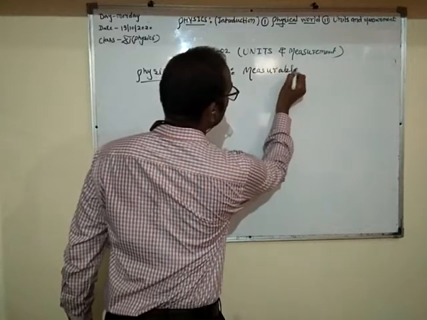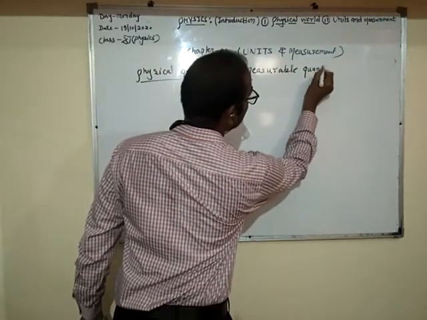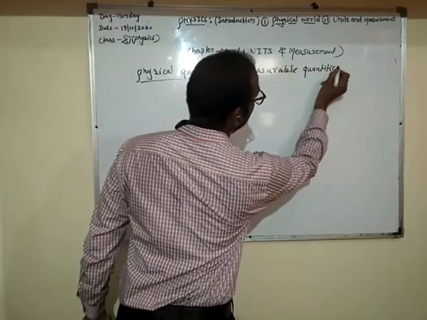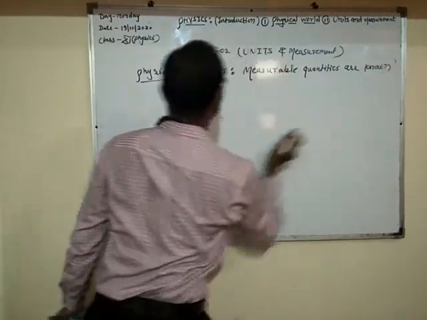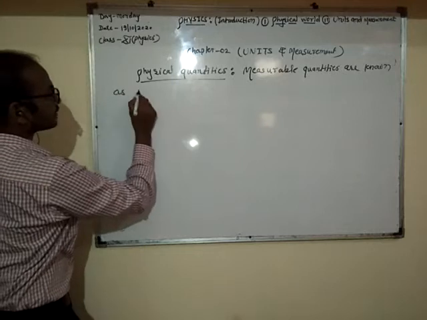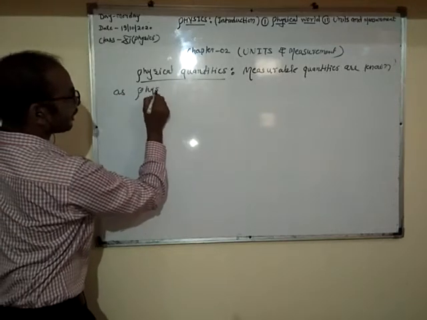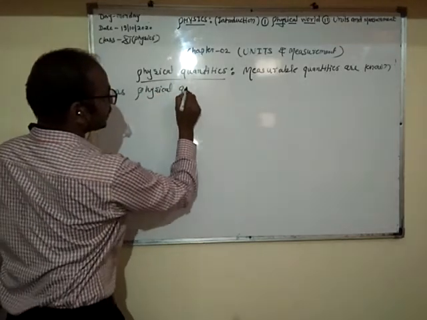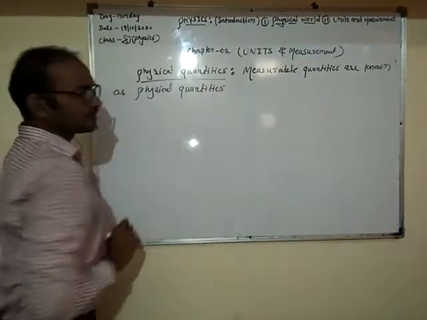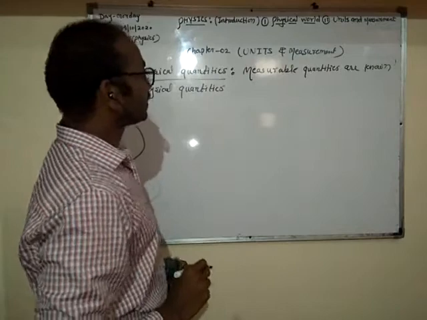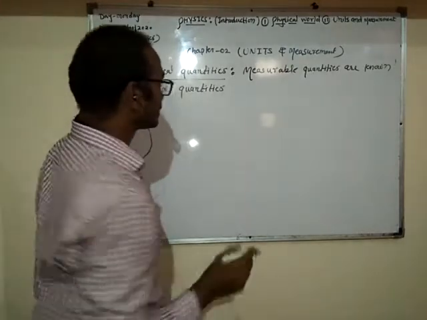Measurable quantities are known as physical quantities. Right? All measurable quantities are known as physical quantities. Yes?